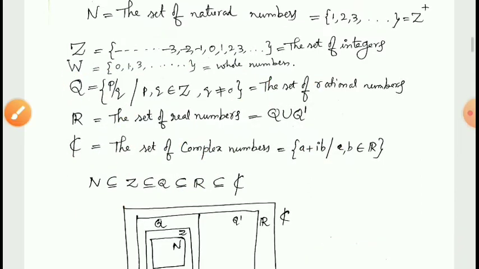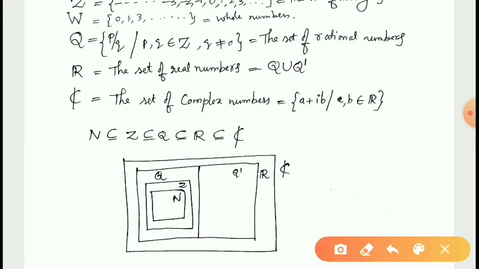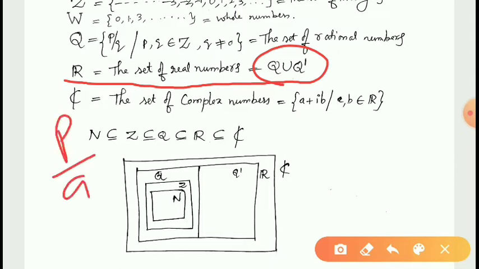Next, the set of real numbers. See this, R, the set of real numbers. Combining rational numbers and irrational numbers, we will get the set of real numbers. What are irrational numbers? The numbers that cannot be expressed in the form p by q are said to be irrational numbers. The numbers that can be expressed in the form of p by q are said to be rational numbers, and the numbers that cannot be expressed in the form of p by q are said to be irrational numbers.